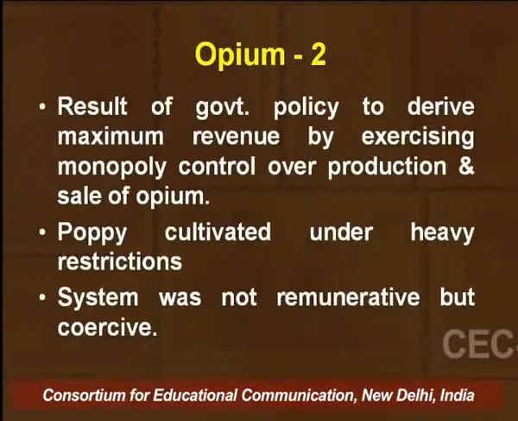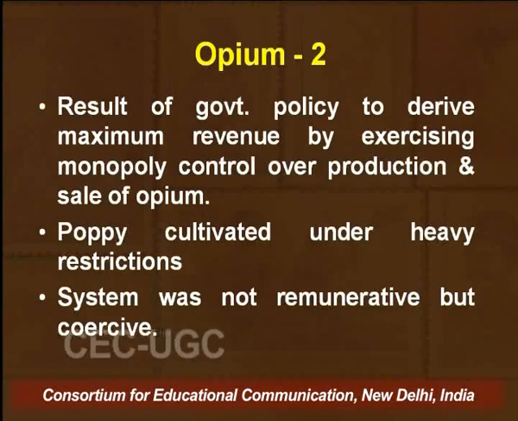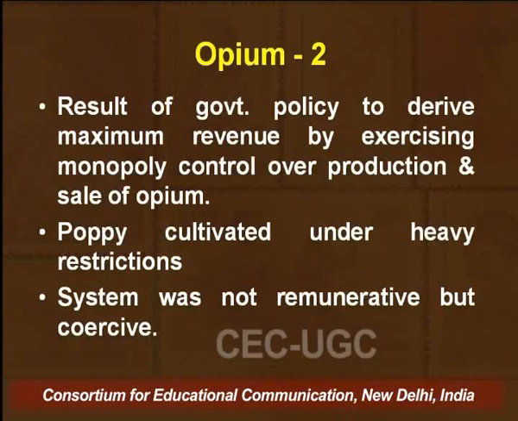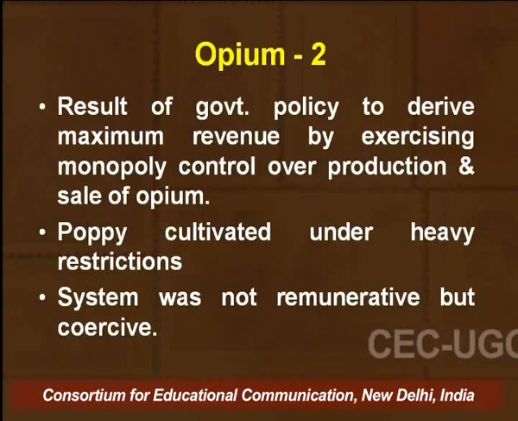So we find that the peasants were being coerced to grow such crops at this point of time, and the government wanted to derive more and more revenue out of such cultivation. Poppy or opium was cultivated under heavy restrictions, and the system was not remunerative, but coercive.